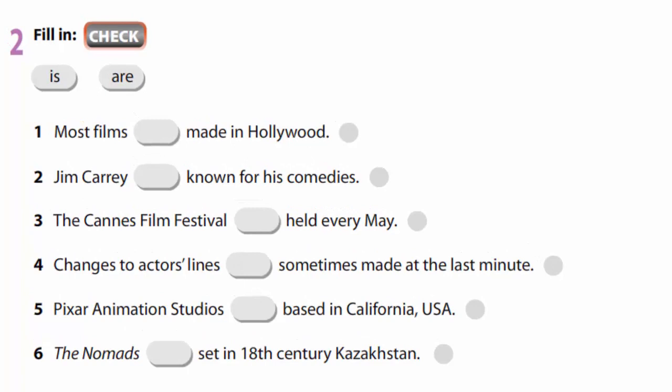In exercise 2, we are to fill in is or are for present passive. Let's check. Most films are made in Hollywood. Jim Carrey is known for his comedies. The Cannes Film Festival is held every May. Changes to actors' lines are sometimes made at the last minute. Pixar Animation Studios is based in California, USA. The Nomads is set in 18th century Kazakhstan.